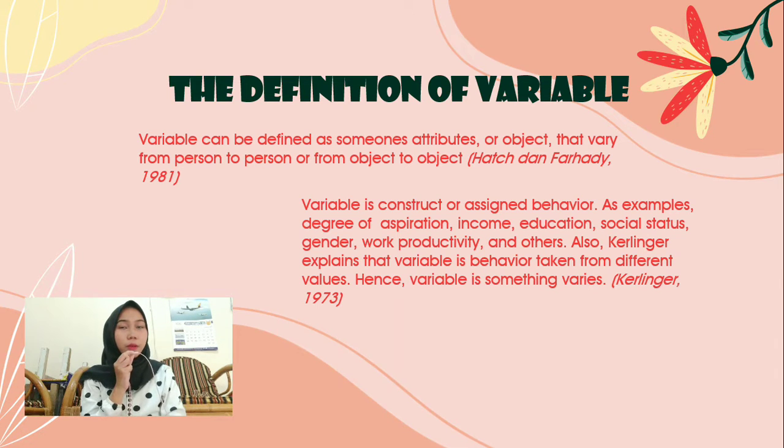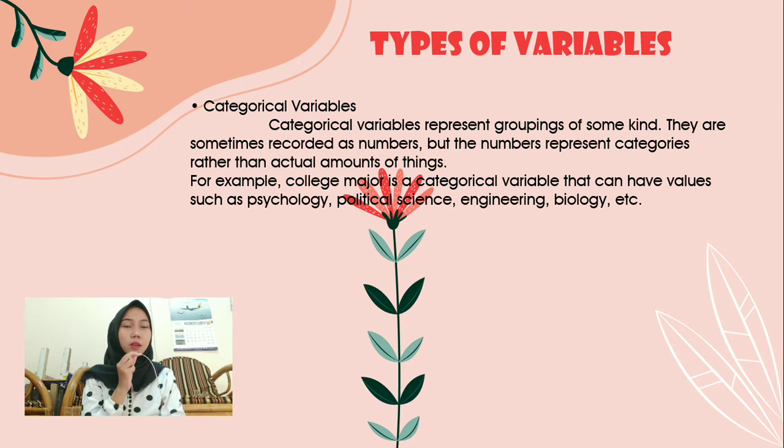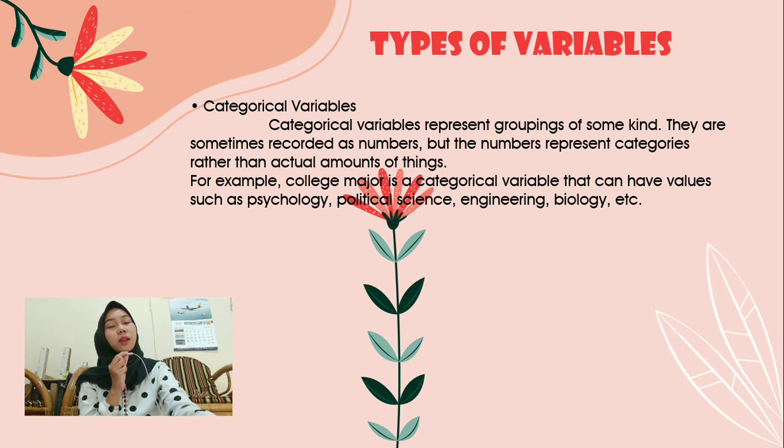The types of variable. Variables have two types. First, categorical variables. Categorical variables represent groupings of some kind. They are sometimes recorded as numbers, but the numbers represent categories rather than actual amounts of things. For example, college major is a categorical variable that can have values such as psychology, political science, engineering, biology, etc.